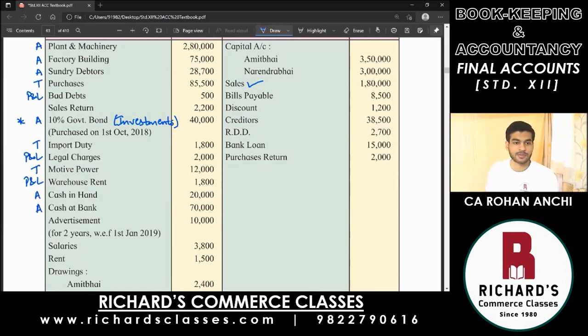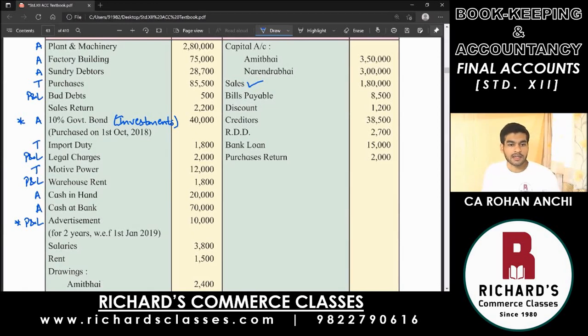What about advertisement? Profit and loss account, and they have given you some additional information there. It is paid for 2 years with effect from 1st Jan 2019. Now, whenever you pay extra, which means it is prepaid, we always take expenses for 1 full year. But here when they say it is paid for 2 years, that means there is something to be done with advertisement. We need to adjust that expenditure.